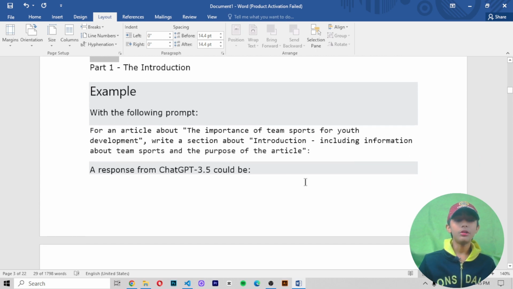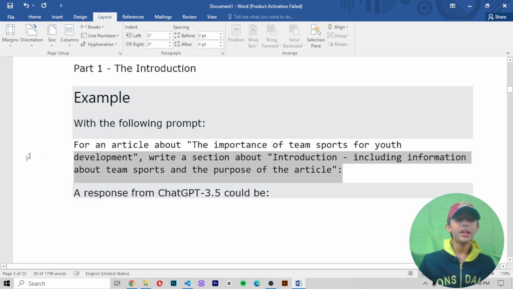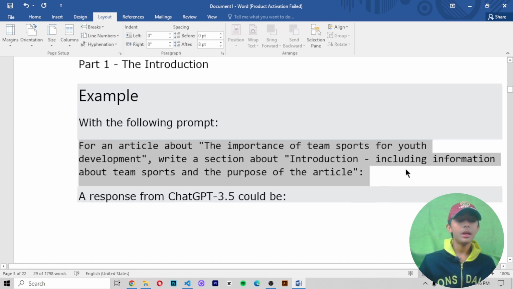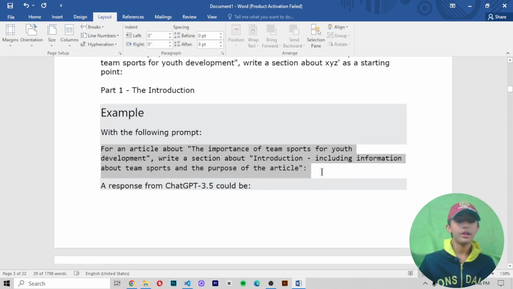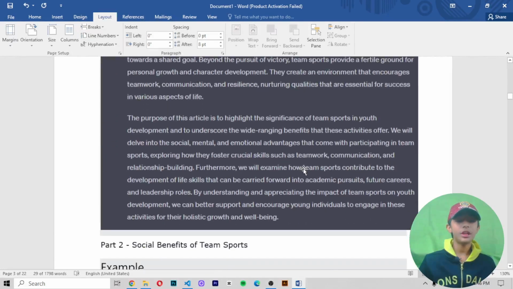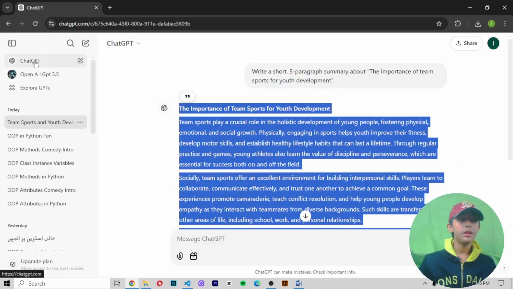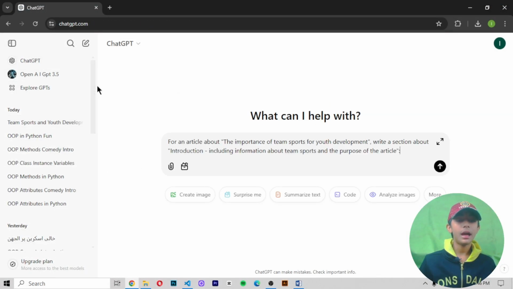Part 1, the introduction. Now, in part 1, I am writing a prompt for an article about the importance of team sports for youth development. Write a section about the introduction, including information about team sports and the purpose of the article. So, first of all, I am asking ChatGPT this type of part 1. Let me copy it and create a new chat, and then I am pasting this.